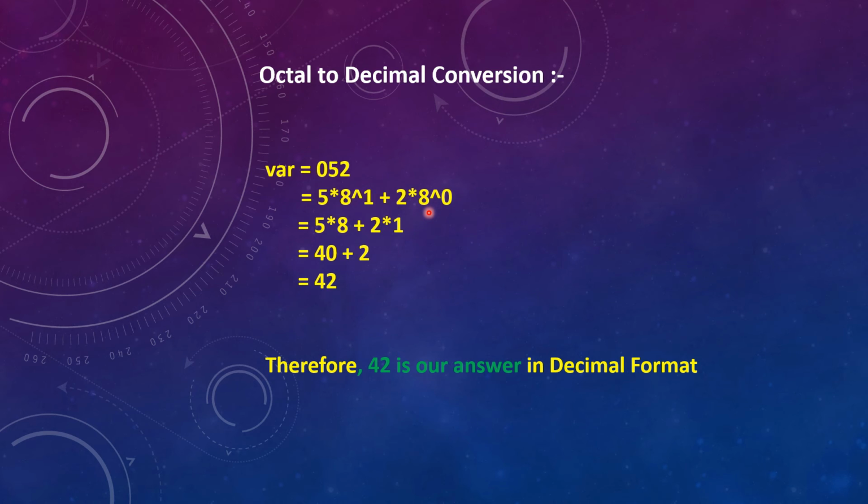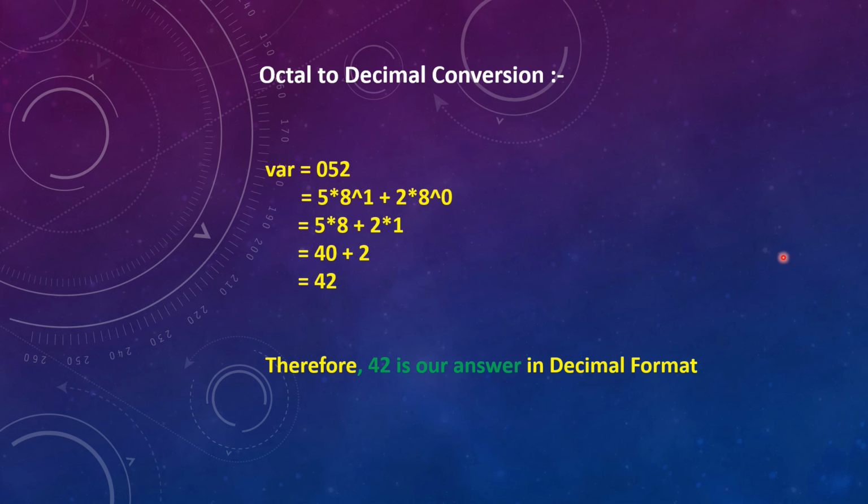Now we know anything to the power of 0 is 1, so 8 to the power 0 will be 1. And 8 to the power 1 is nothing but 8 itself, so we have kept it as 8. Now 5 into 8 is 40, and 2 into 1 is 2. Now 40 plus 2 is 42. This is how an octal number is converted to a decimal number. I hope you got this. Therefore 42 is our answer in decimal format.